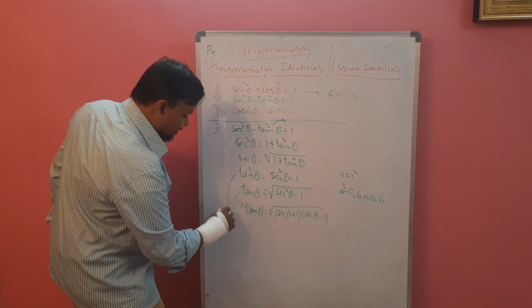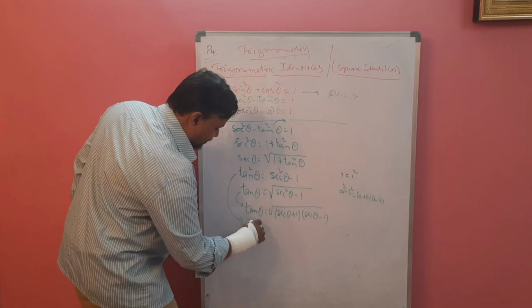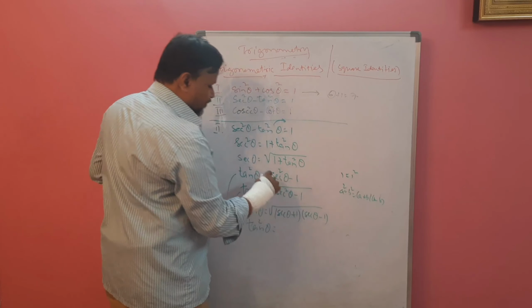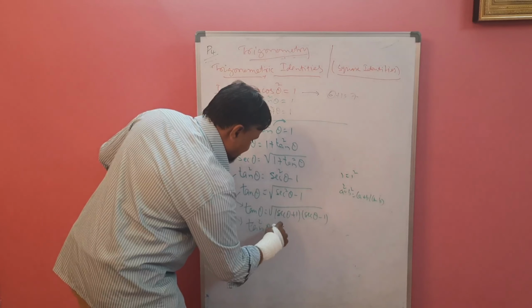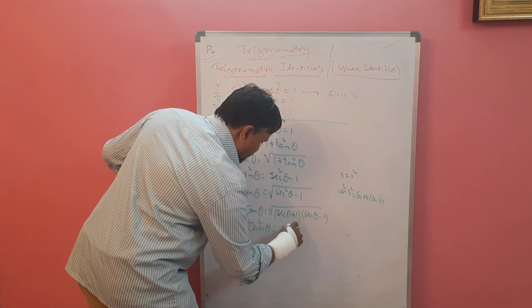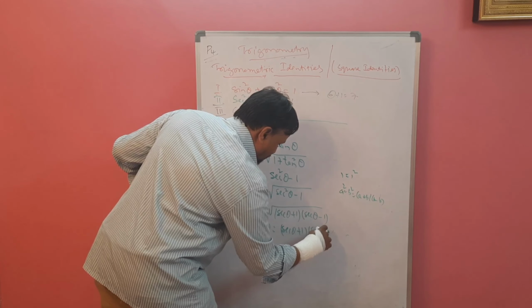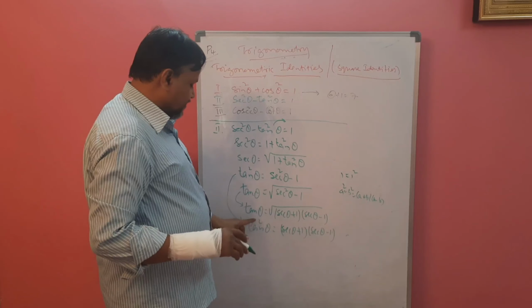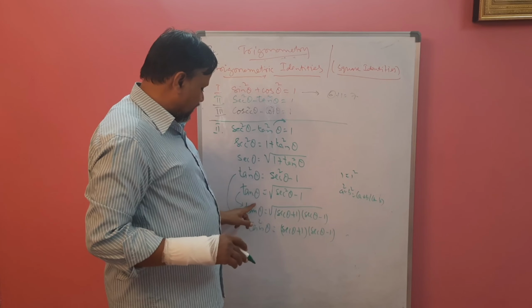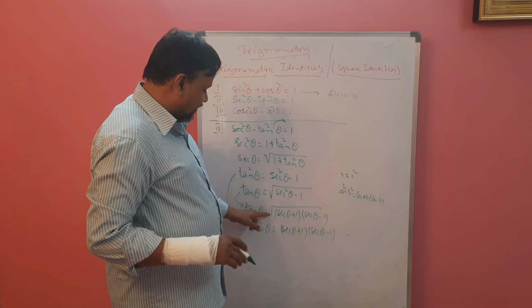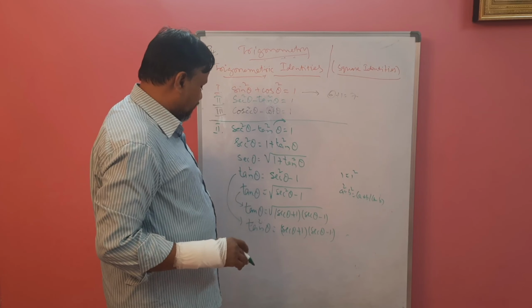If you take this square form, if you want to put tan square theta as it is, again here 1 is there, 1 is square. So we can write sec theta plus 1, sec theta minus 1. Here square is there, that's why root is not there. If root is there, square is there. So you can write directly this, after that this, or anyhow you have to perform like that.